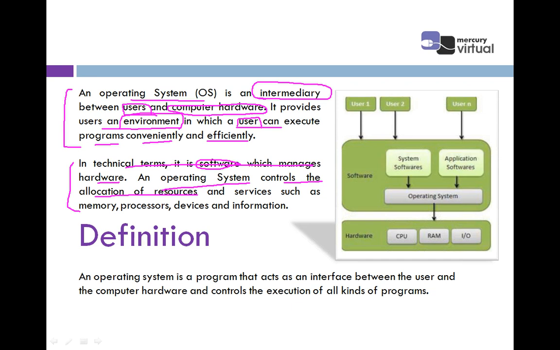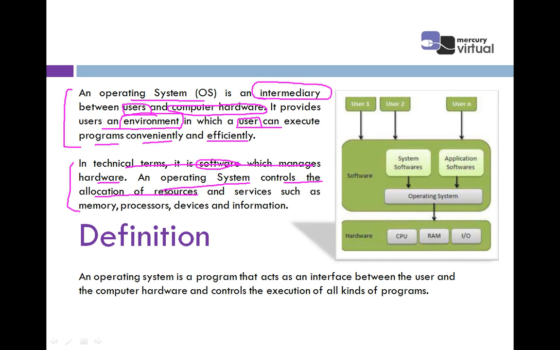This line says allocation of resources. Let's take the best example. Suppose the CPU is executing 4 processes at the same time. There are different processes allocated to the CPU, and the CPU needs to execute all 4 processes. So there is some requirement of resources like CPU time, and there are some basic pipelinings in the CPU.